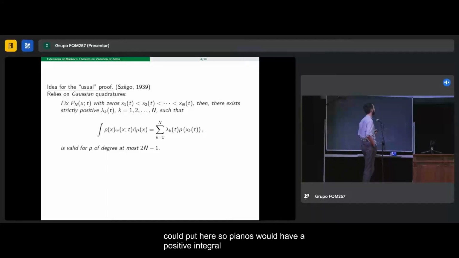This would be strictly positive. But here we would be evaluating p_n squared on its zeros, so it should be zero. So this is as good as it gets. And the thing is that this proof relies heavily on these two nice properties, that is, that these weights, these lambdas, are positive, and this is true up to a maximum degree.